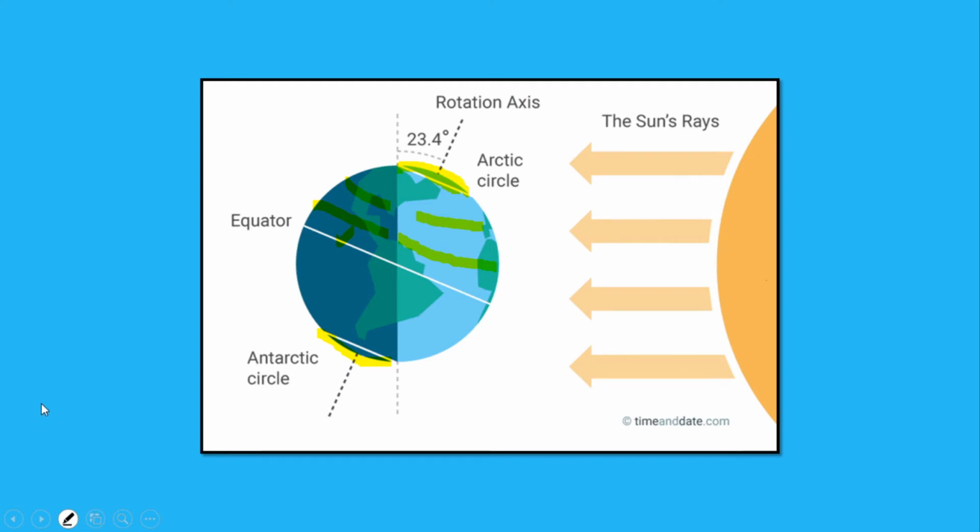And since the northern hemisphere is tilted towards the sun, it is having summer. The southern hemisphere during this time is having winter. You can see longer nights, shorter days. Still further south, still longer nights, shorter days, and beyond the Antarctic Circle, the sun never rises. So it is in darkness for nearly 6 months a year.